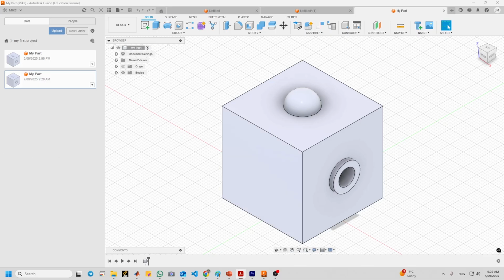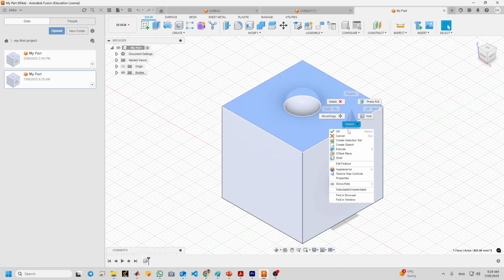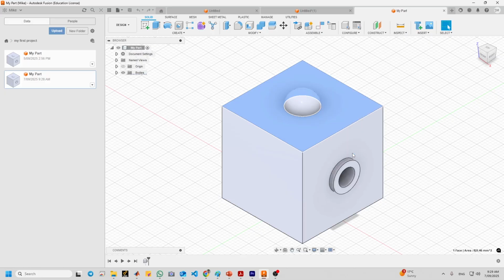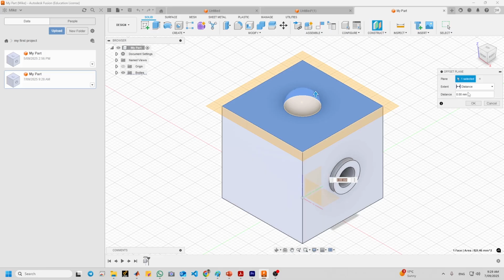So right click the top surface of the part and you see offset plane. So let us see what's happening. 20, enter.